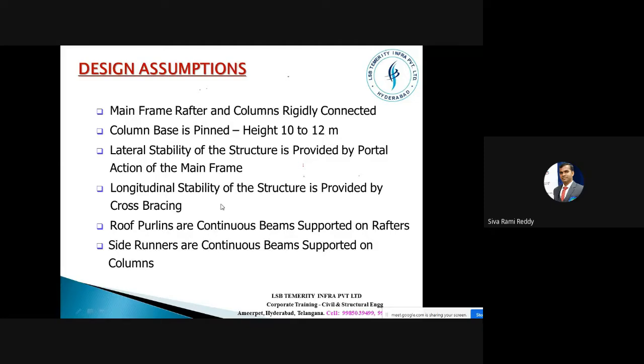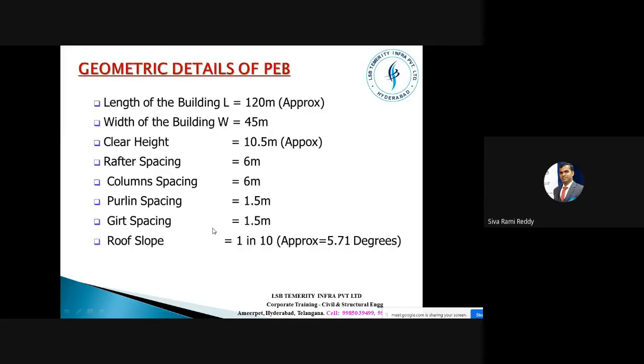Sometimes, from one portal frame to another portal frame, we'll keep only one purlin, and then take one more purlin and connect it to this, which means it is acting like a simply supported member. Instead of that, you can keep only one purlin whose length may be around 12 meters, run it across three columns, then join again and keep the remaining 12 meters. When we do it like this, it is a continuous member. Side purlins, or side runners, are also continuous beams supported on columns.